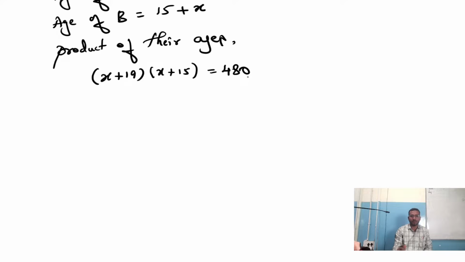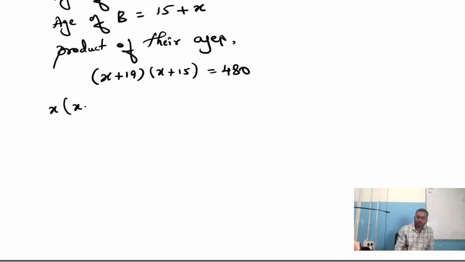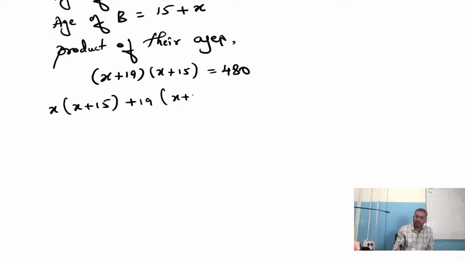I think from here you people can solve it. Isn't it? That is X into X plus 15 plus 19 into X plus 15, that is equals to 480. X into X, X square plus 15x plus 19 into x, 19x plus 19 into 15.